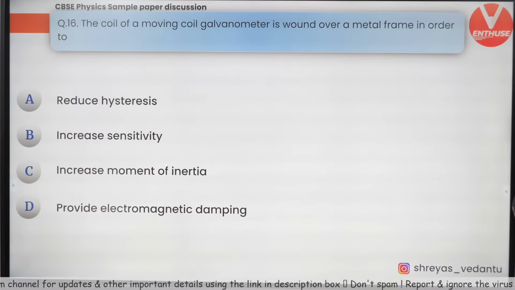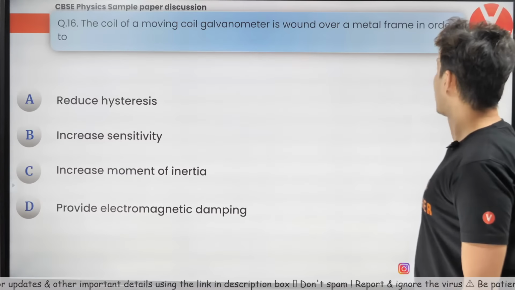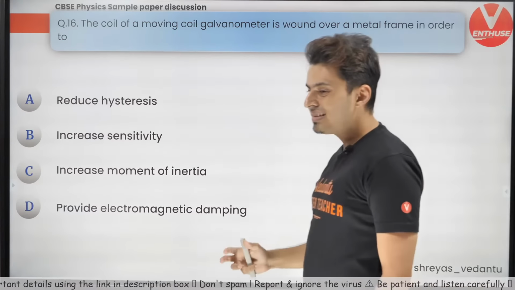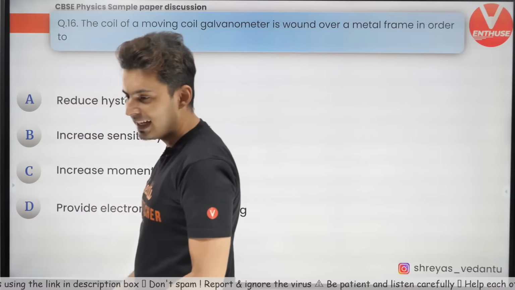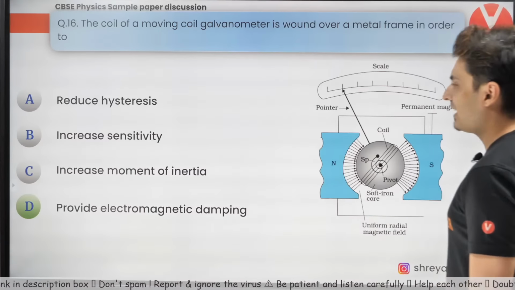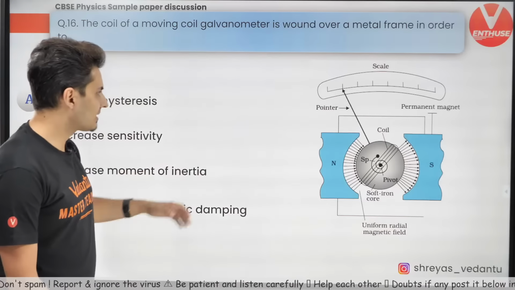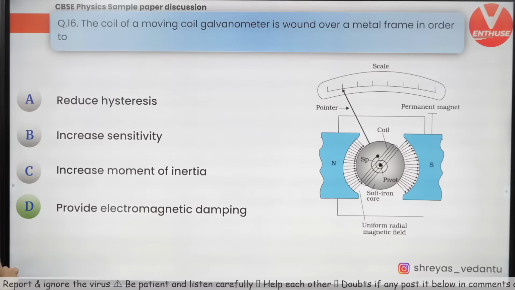The coil of a moving coil galvanometer is wound over a metallic frame in order to do what? So the answer for that, a lot of people are saying B. Interesting. Well, the correct answer is actually D. See, I'll tell you what happens. That's why I put up this diagram over here for you guys.